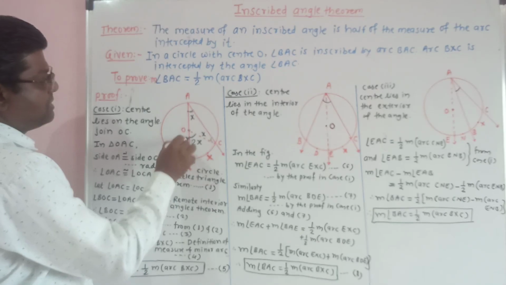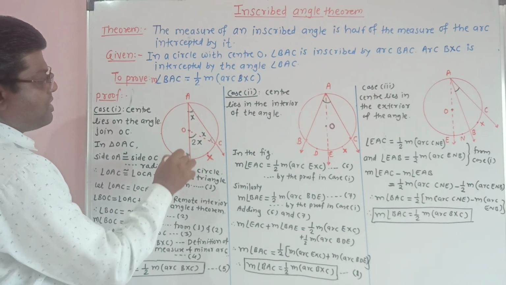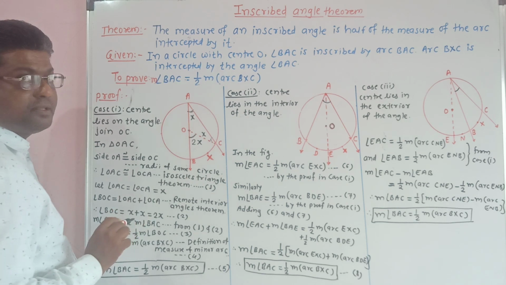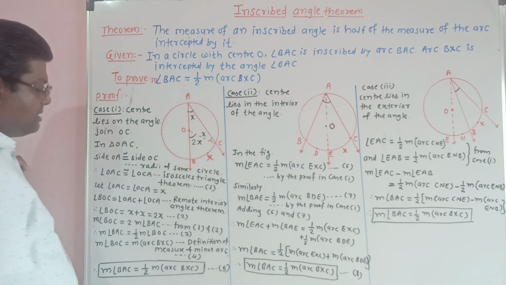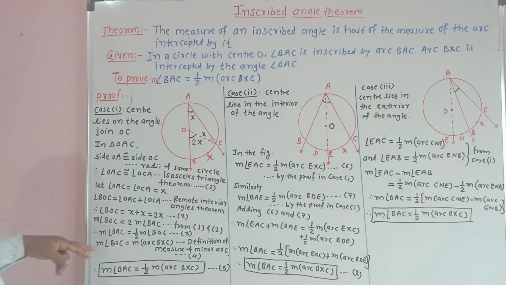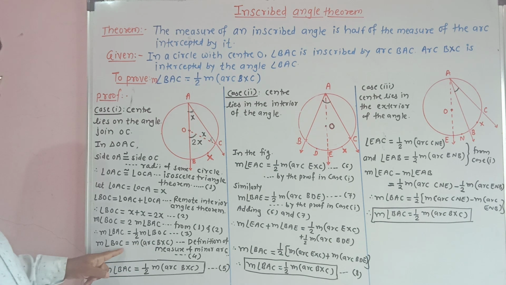Therefore, the measure of angle BOC is equal to the measure of arc BXC.